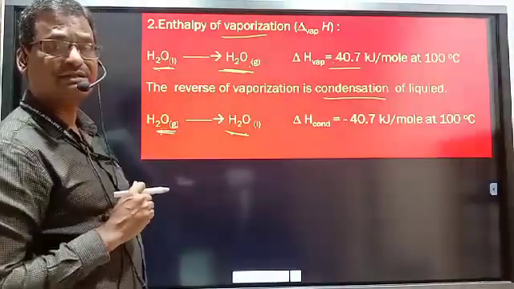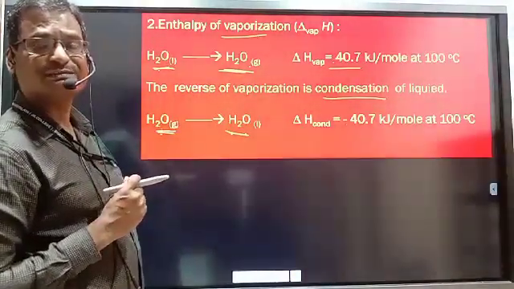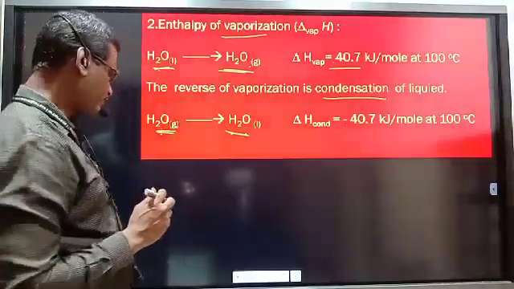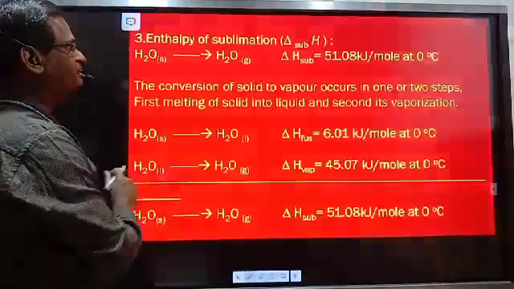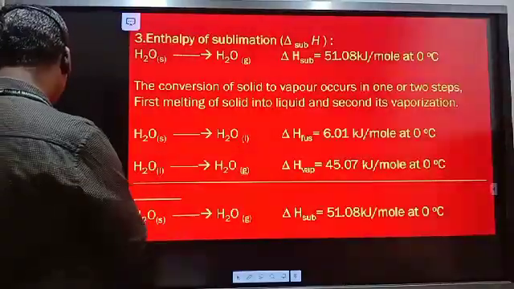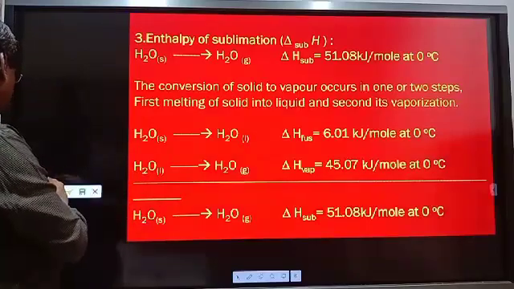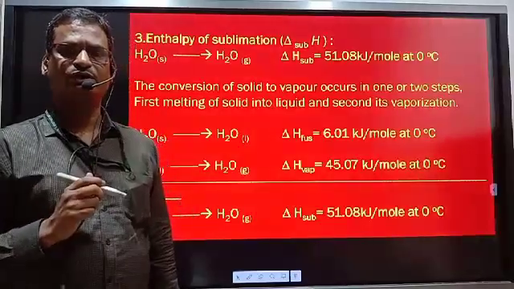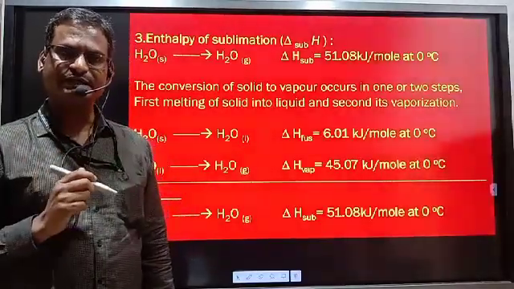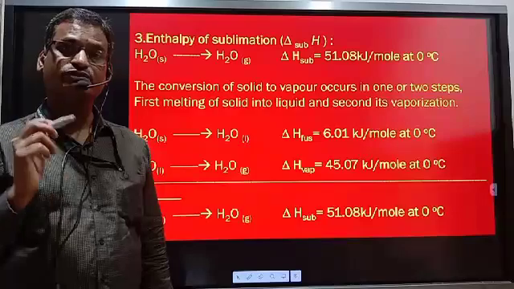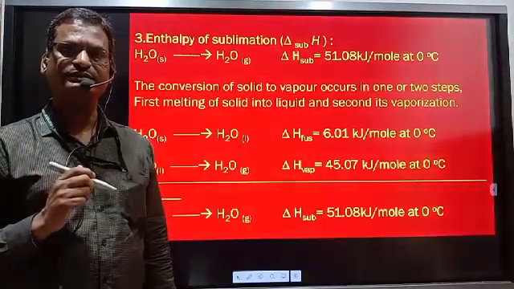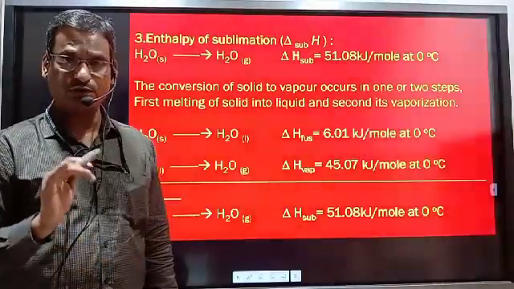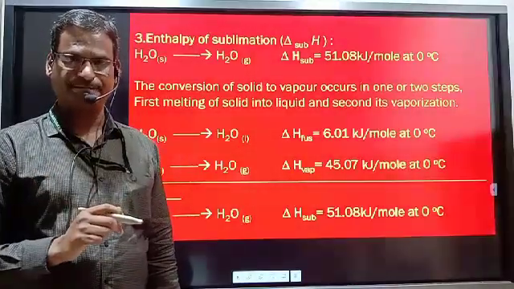So the definitions of enthalpy change for different physical transformations are very simple. We must know just the type of processes. Now, enthalpy of sublimation. You are familiar with the process of sublimation. Sublimation is the process in which, when a solid is heated, it is directly converted into gas without passing through the liquid state.